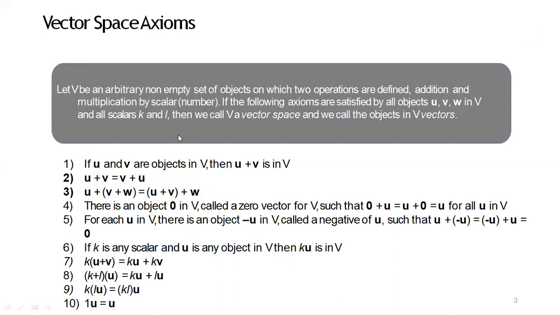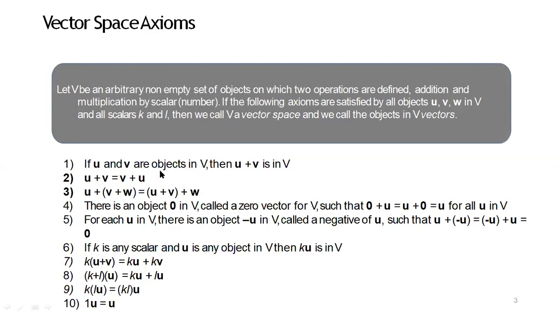First, we define the vector space. Let V be a non-empty set of vectors and F is a field of scalars. We define two operations: one is vector addition and the other is scalar multiplication. These two are called operations we define in the vector spaces. Therefore, now we define the first axiom.